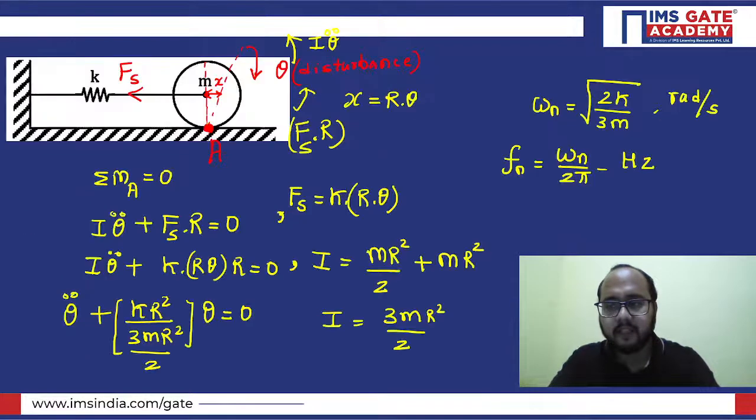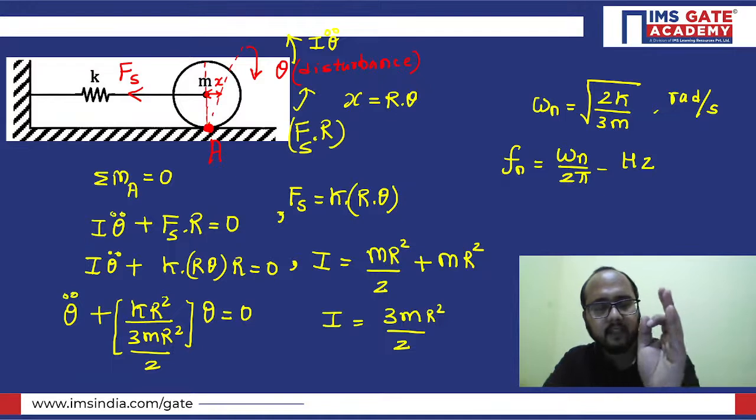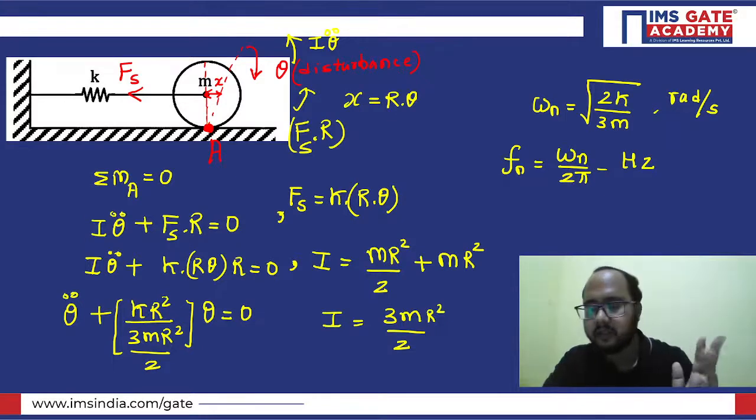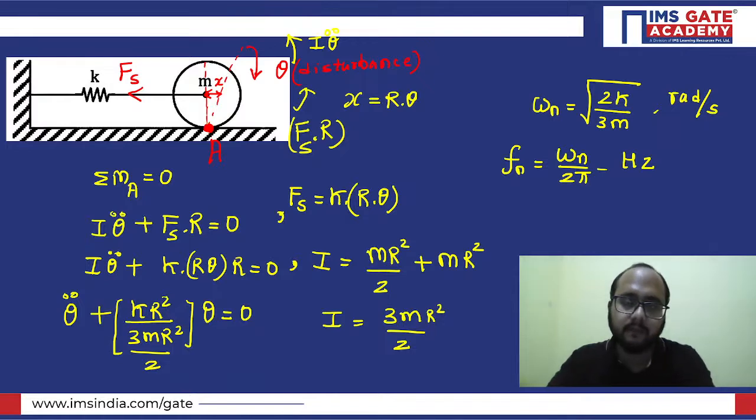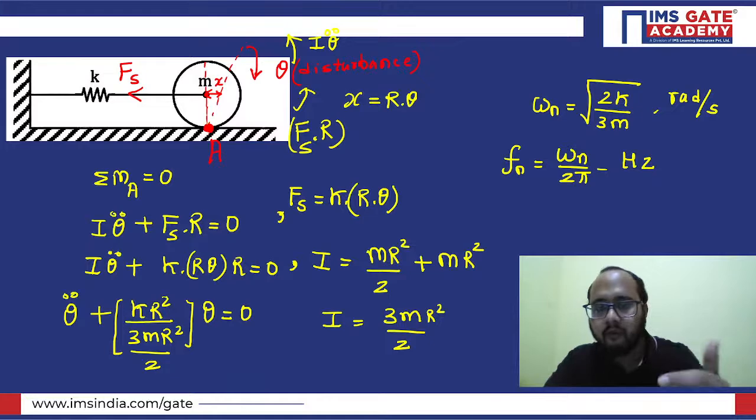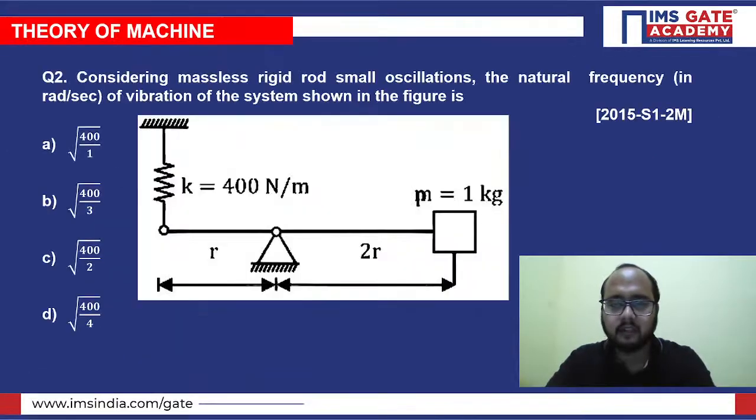Okay. Now see, I hope this particular point is clear. You just need to apply Newton's second law or the D'Alembert principle, you can say. Always remember this particular point. You have to give a disturbance to a system which is under static equilibrium. When you have given some disturbance, based on that disturbance only, vibration will be set up in the given system. Okay, right? I hope this is clear. Now moving further, we'll solve the next question.